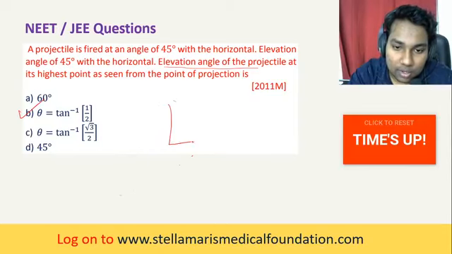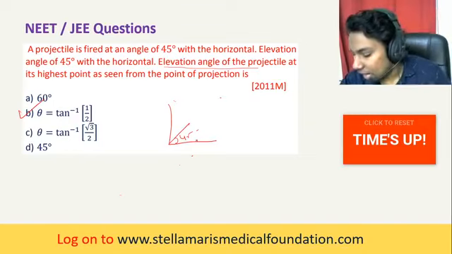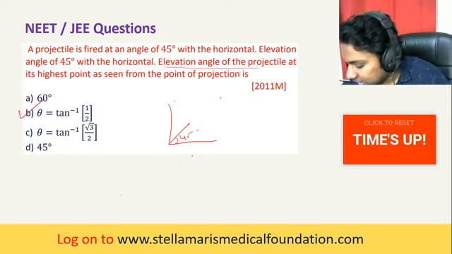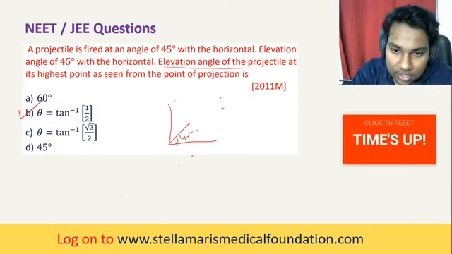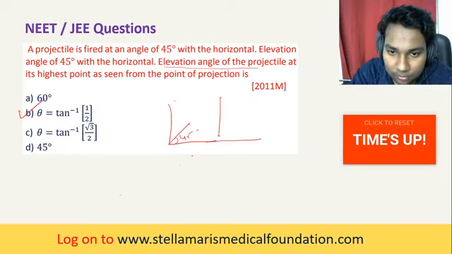See, the projectile is being projected at 45 degrees. At the highest point, what is the angle of elevation they're asking? Let's say the projectile is like this. This is the highest point.